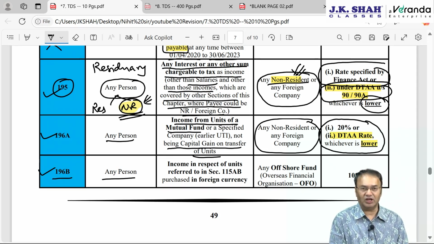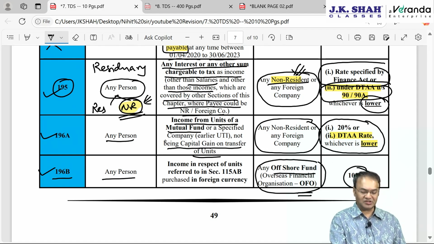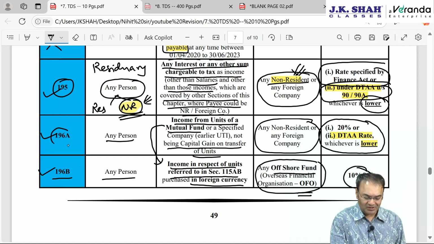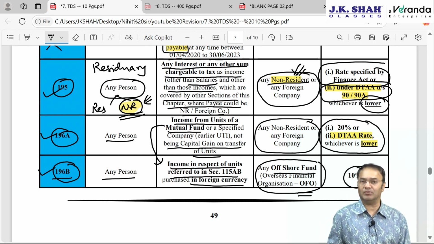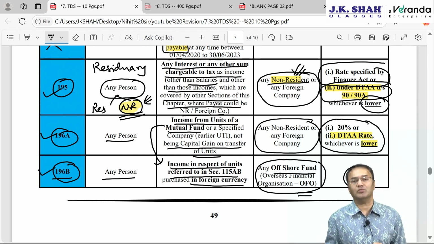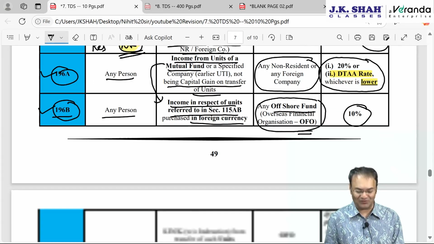196B is the next section. Any person making payment to an OFO, Overseas Financial Organization or Offshore Fund, the TDS rate will be 10%. The income is the same income we talked about in the previous point: income in respect of units referred to in 115AB acquired in foreign currency. However, unlike 196A, where capital gains were not covered, here in 196B we will be covering capital gain also. TDS is applicable on capital gain also, but not on short-term capital gain arising from units, only on long-term capital gains arising from transfer of units.